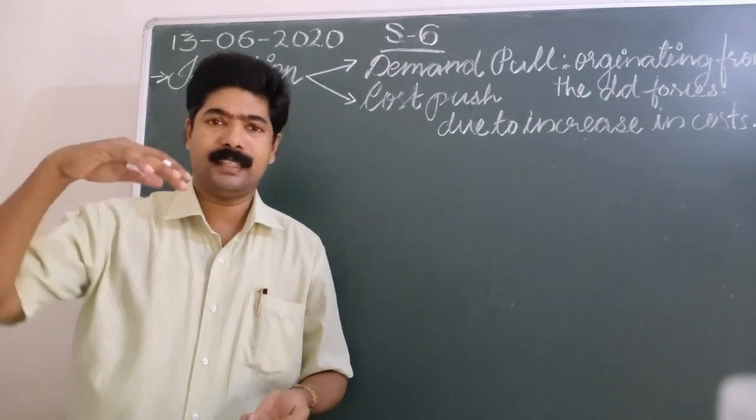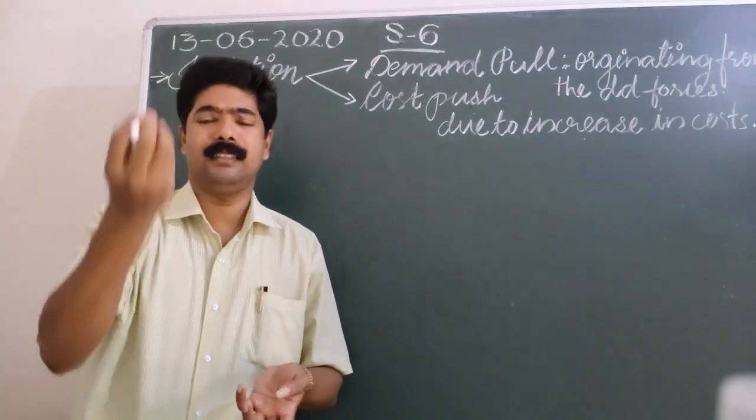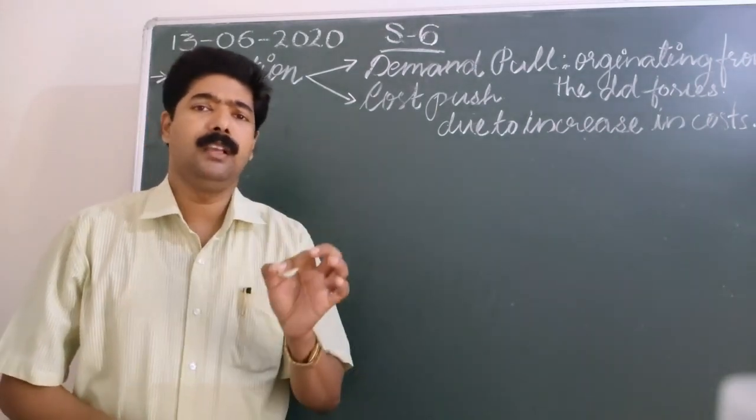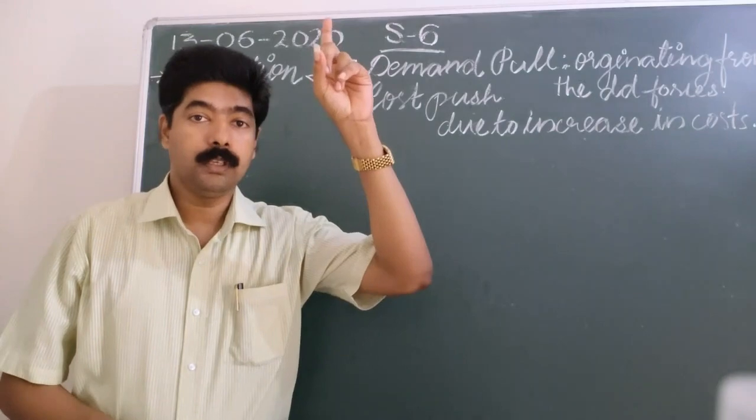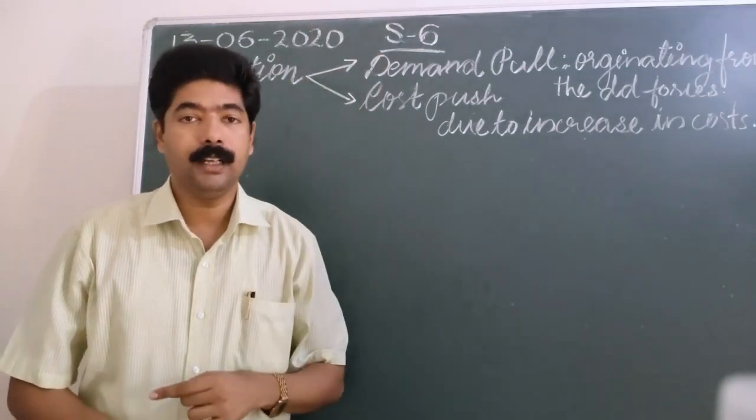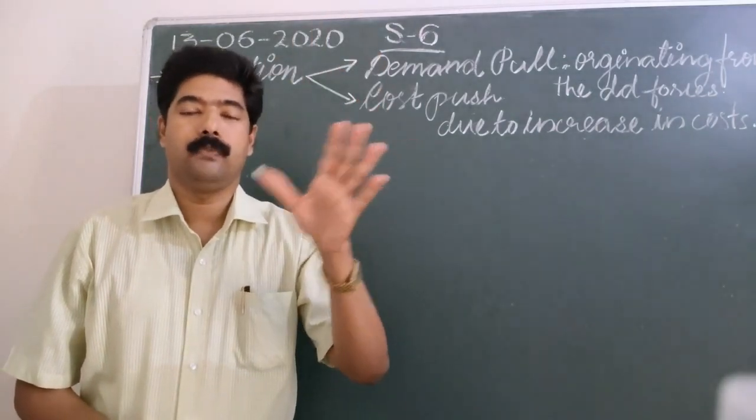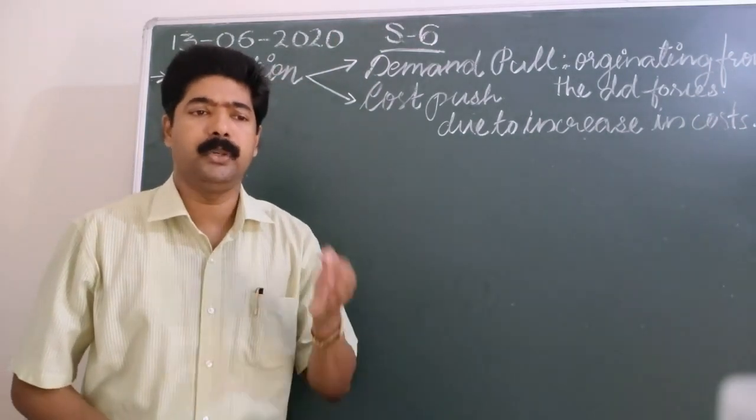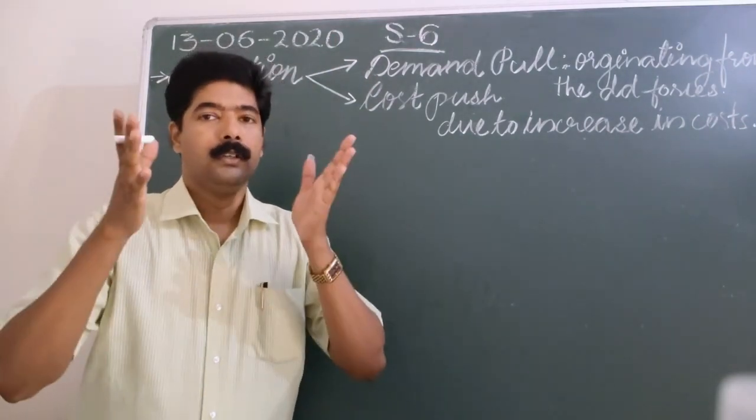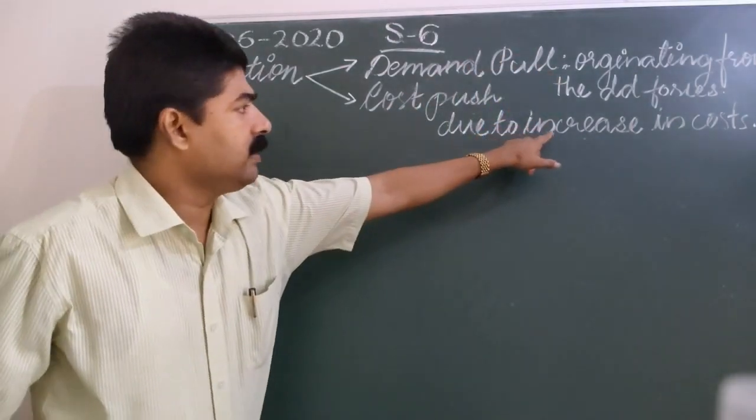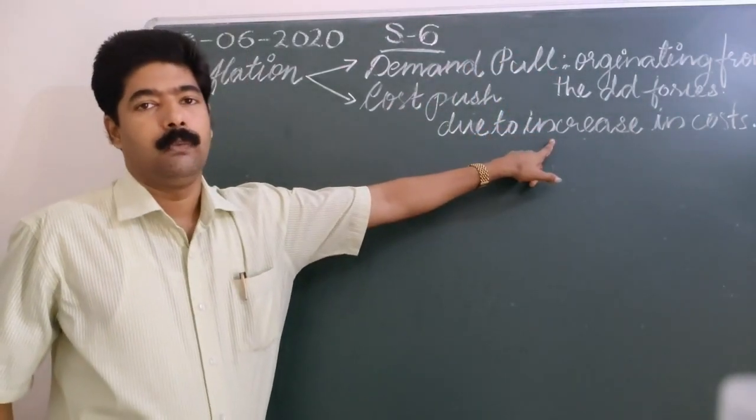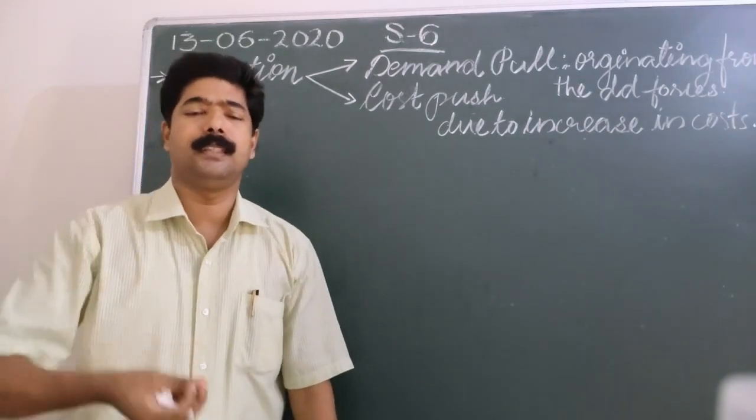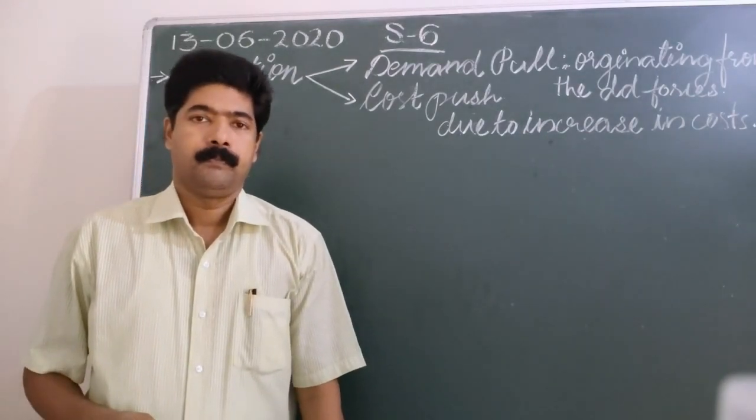When there is an increase in the cost of production of a commodity, that may lead to a type of inflation. That is what? Cost push inflation. Cost push inflation occurs in the economy due to what? Due to an increase in cost. The labor cost is 350 rupees, the minimum wage as a rule.